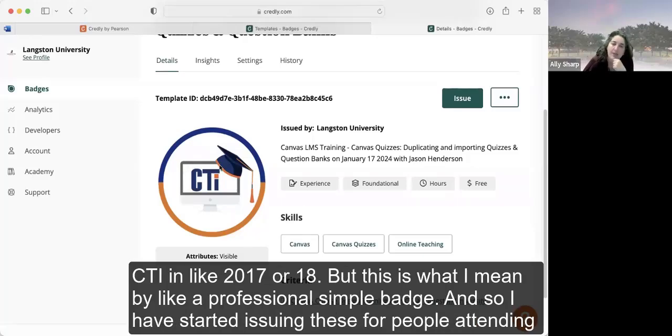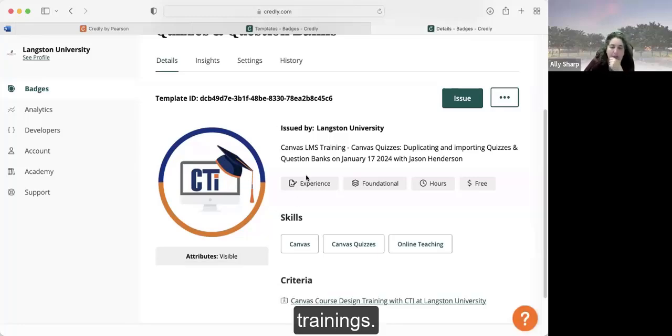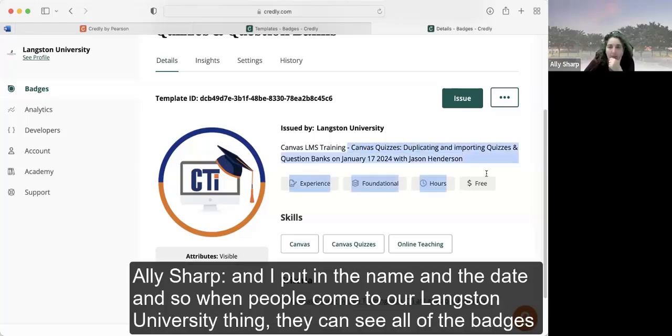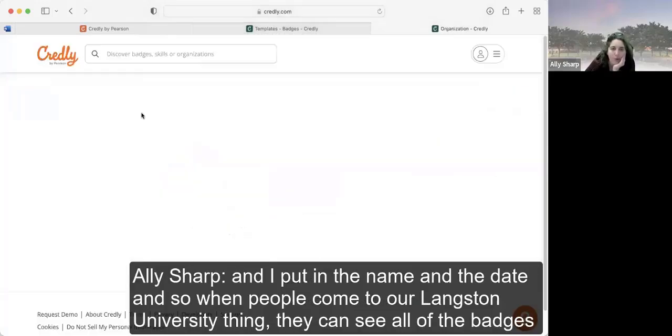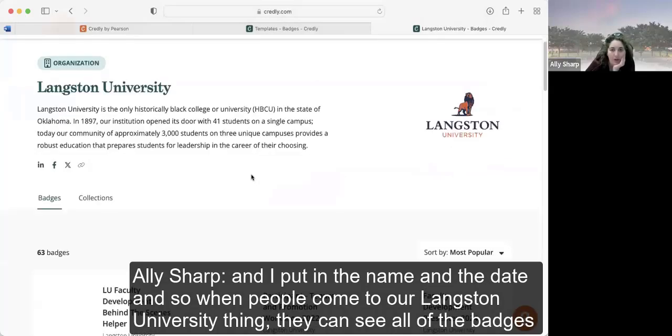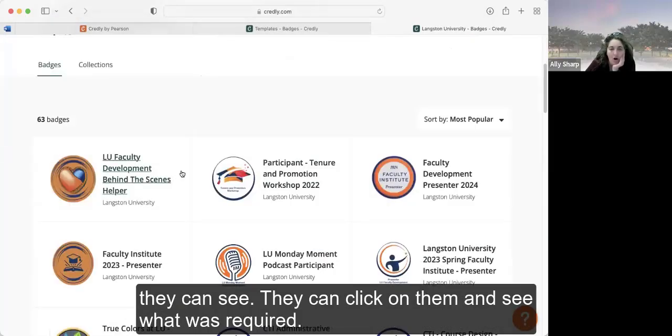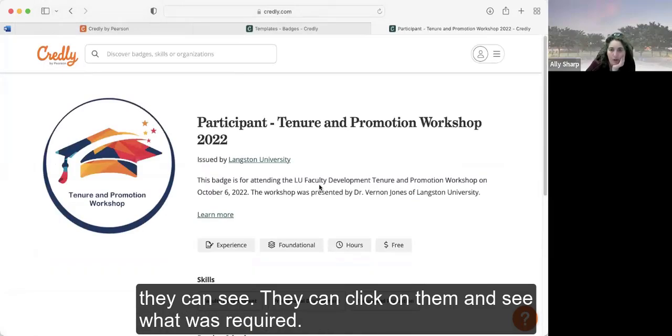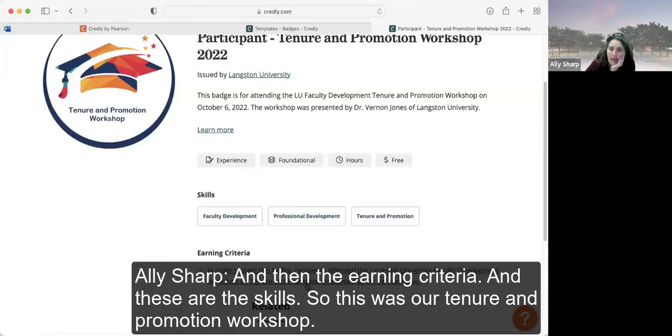But this is what I mean by a professional simple badge. I have started issuing these for people attending trainings, and I put in the name and the date. When people come to our Langston University page, they can see all of the badges. They can click on them and see what was required, and then the earning criteria, and these are the skills.